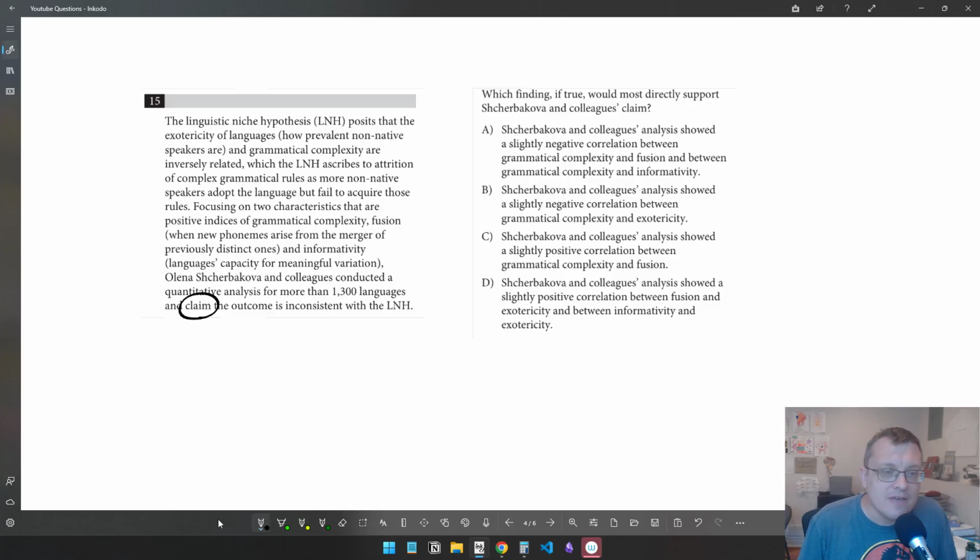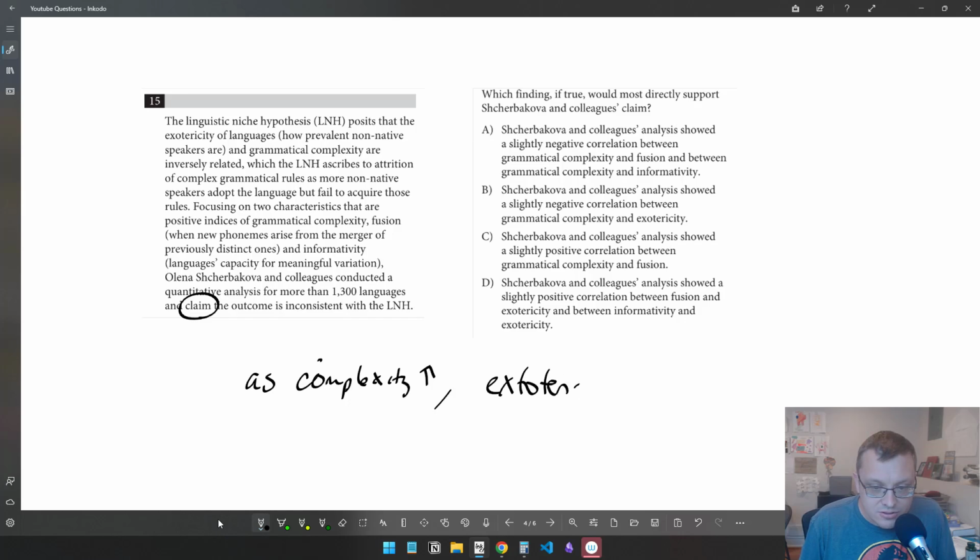So again, to break down the LNH, as complexity increases, exotericity decreases, right? That's our inverse relationship. And they said positive indices of complexity are fusion and informativity.